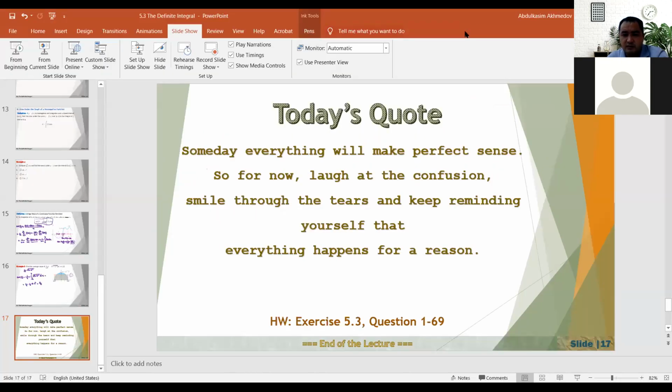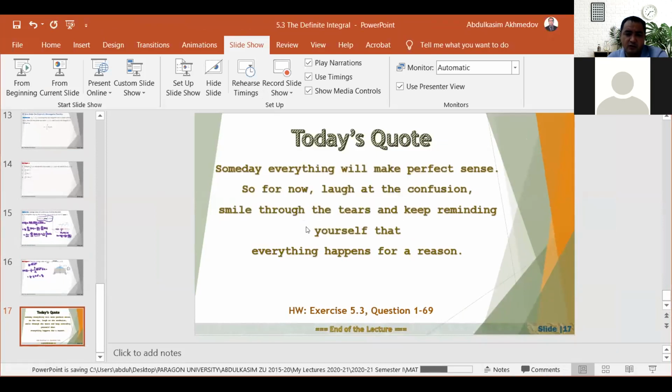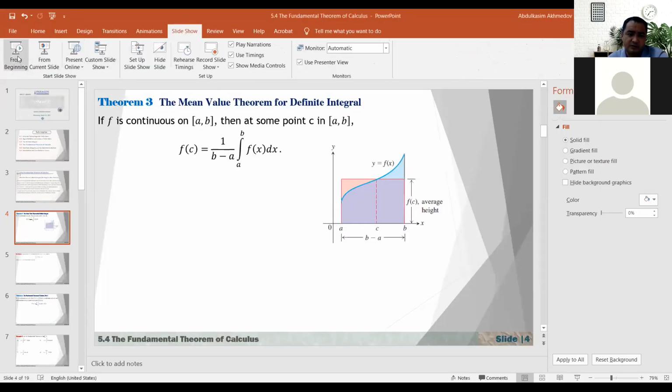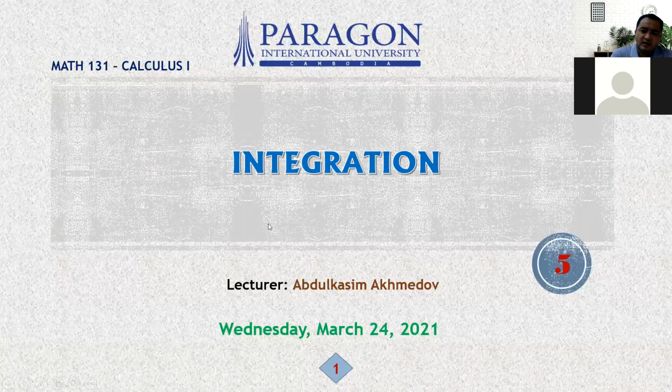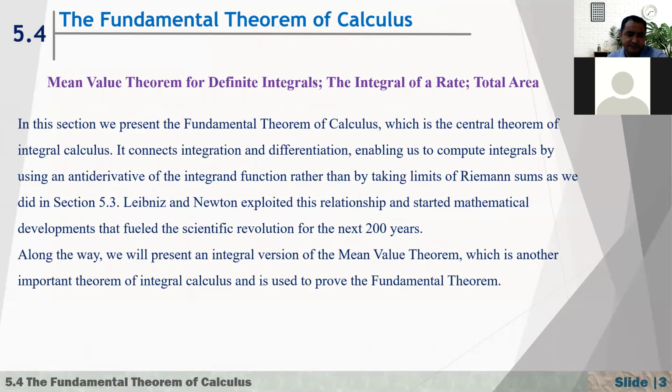We will now talk about the most important theorem of calculus. That's why it's called the fundamental theorem of calculus. Before this, we need to prove one important theorem, and after that we will move to the fundamental theorem, and then we'll just speed up. Since we have proved it, it is a kind of rule, or tool, and using it we can do a lot of stuff. So 5.4, the fundamental theorem of calculus.